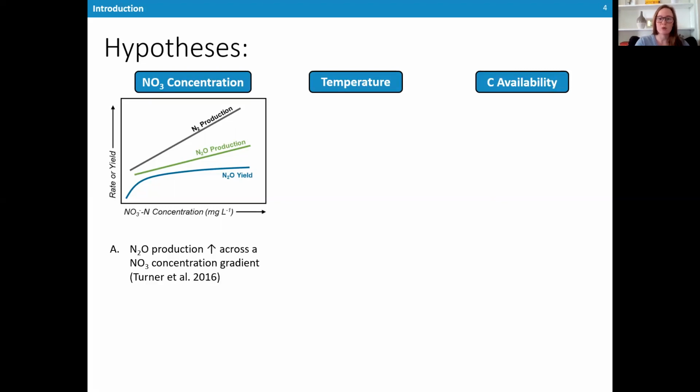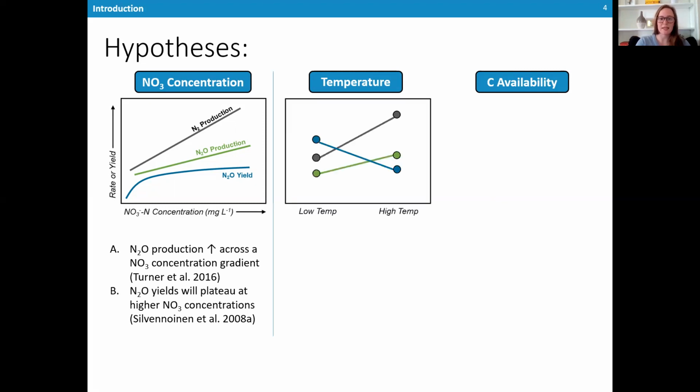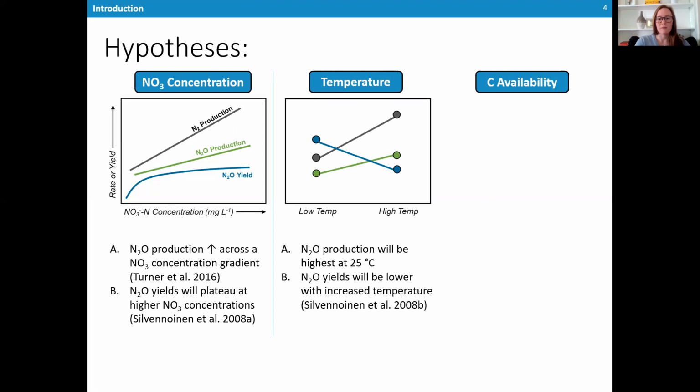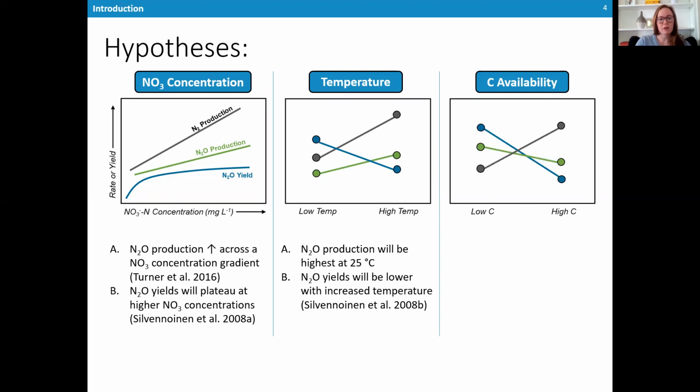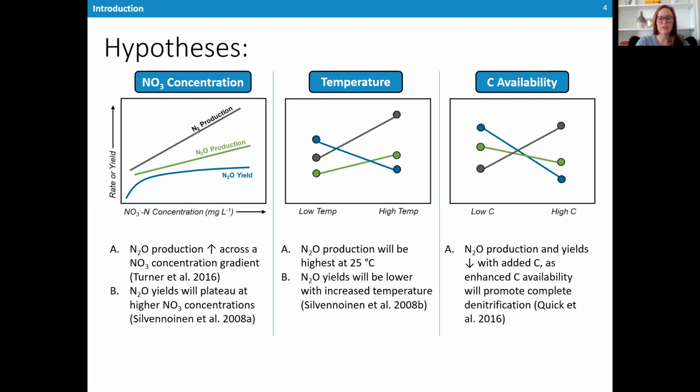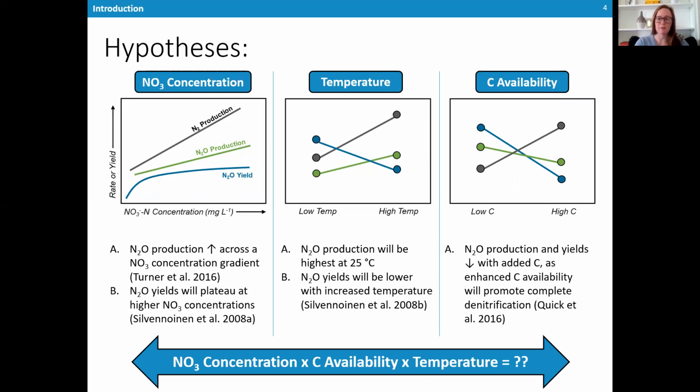We hypothesized that N2O production would increase with increasing nitrate concentration, but N2O yields would plateau as N2O production would increase more. For temperature, we predicted that N2O production would be highest at higher temperatures, but yields would be lower because of the greater increase in N2 production with temperature. Finally, for carbon availability, we predicted that N2O production and yields will decrease with added carbon as more carbon will promote more complete denitrification. Now, we know how we might expect these variables to influence N2O production individually, but we still don't know how they'll come together to interact.